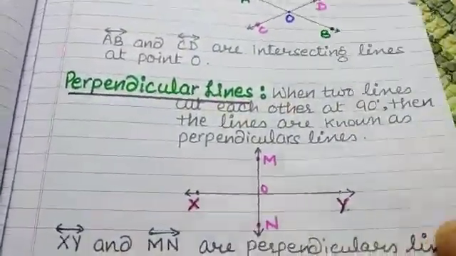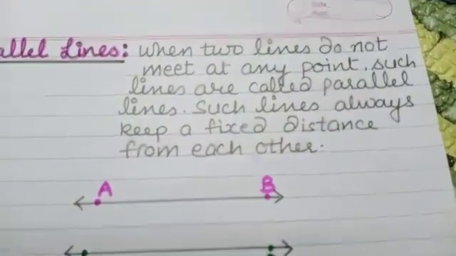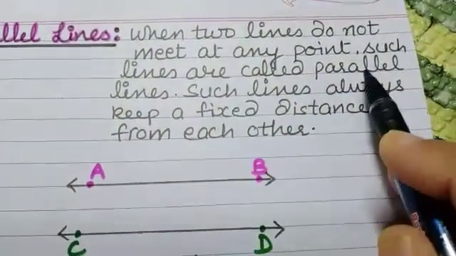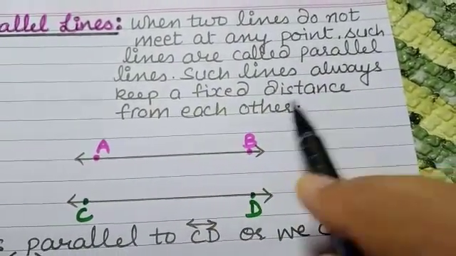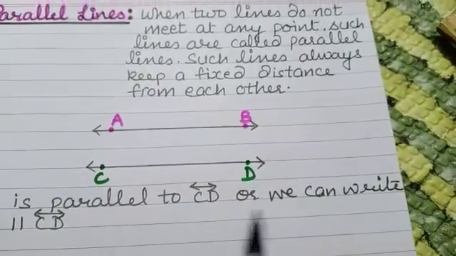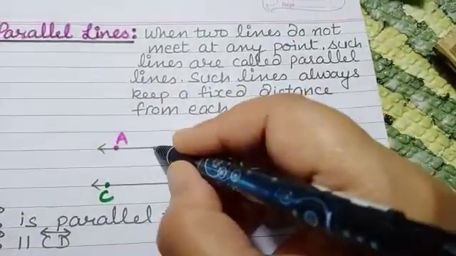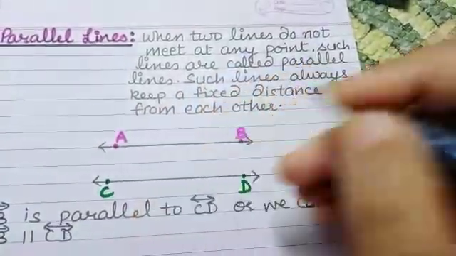Next is parallel lines. When two lines do not meet at any point, such lines are called parallel lines. Such lines always keep a fixed distance from each other. AB and CD are two parallel lines. The distance between them is the same everywhere.